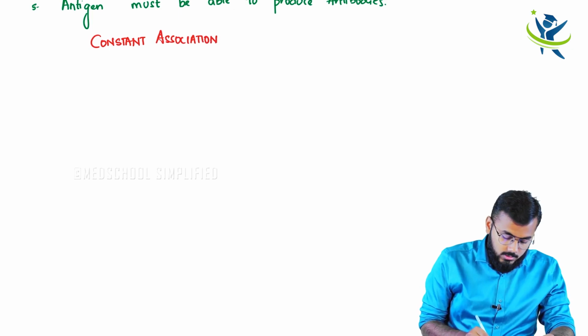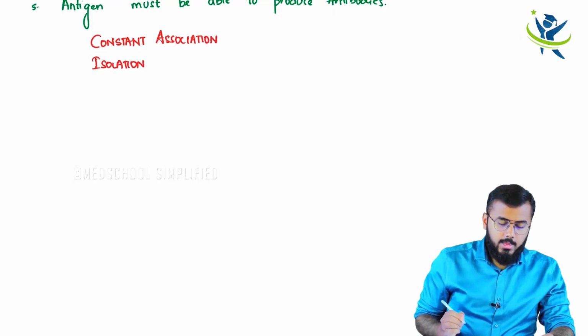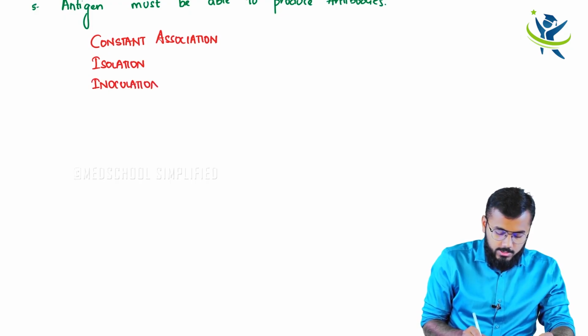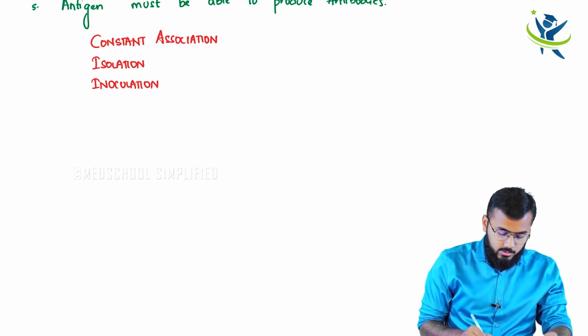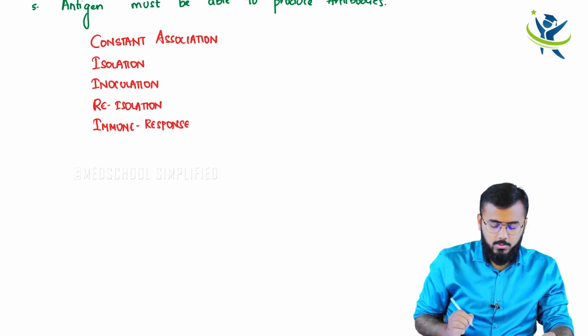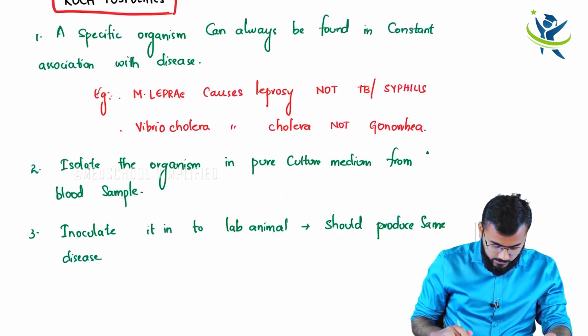We have also learned about isolation, and after that we have inoculated the organism, and after that re-isolation, and finally immune response. These are the important points to remember.